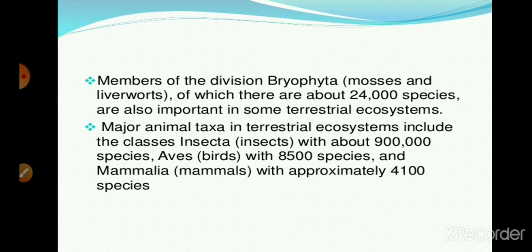Members of the division Bryophyta, mosses and liverworts, of which there are about 24,000 species, are also important for some terrestrial ecosystems, while the major animal taxa in terrestrial ecosystem include the class Insecta, about 9 lakh species, Aves, that is birds, about 8,500 species, and Mammalia, approximately 4,100 species. And the terrestrial ecosystem has a great impact on their diversity also.